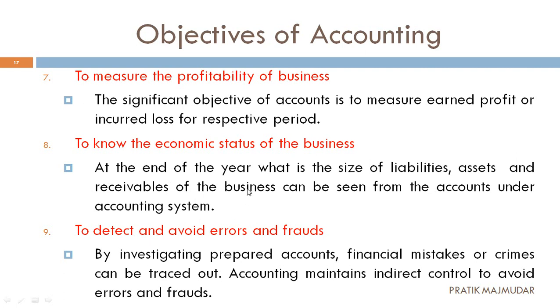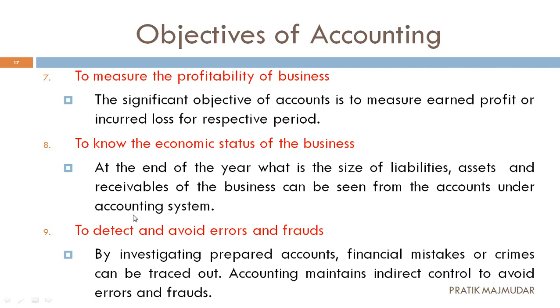Now how can we determine the economic condition? If the size of liabilities is higher, then it is considered that we are making some losses. If the size of the assets or receivables is higher, that means we have to get more money compared to the liabilities. So it shows a good position. So we are able to understand our economic status with the help of accounting.